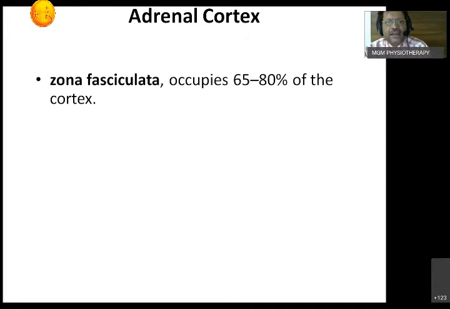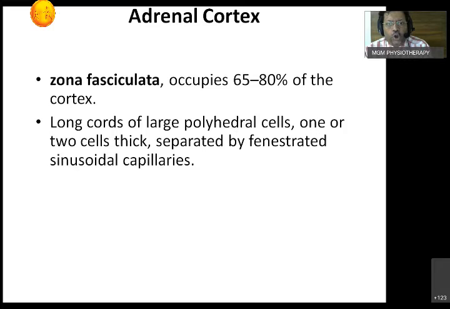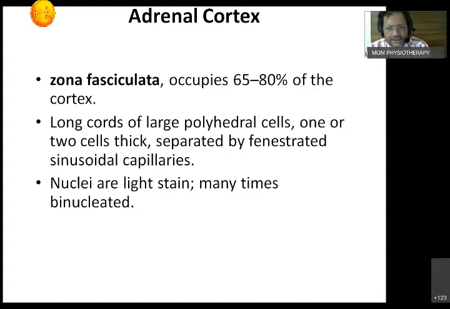Before that, we talk about zona fasciculata. It contains 65 to 80% of the cortex. It has long cords of large polyhedral cells, usually two cells thick, adjacent to each other, and in between there are capillaries or sinusoids. Nuclei are lightly stained. Many of them are binucleated, indicating that the cells are very highly active. It has a large amount of mitochondria.